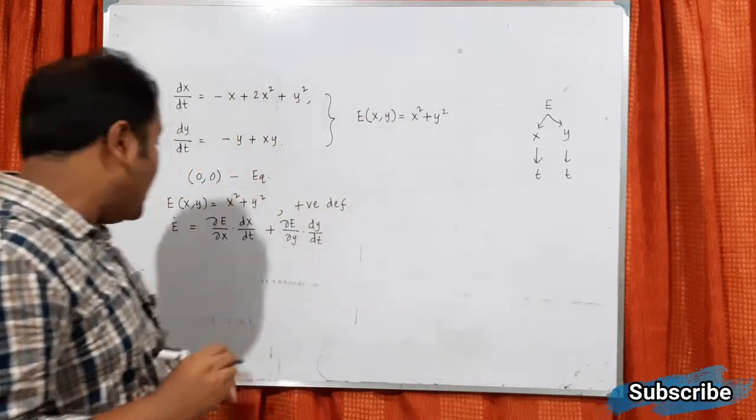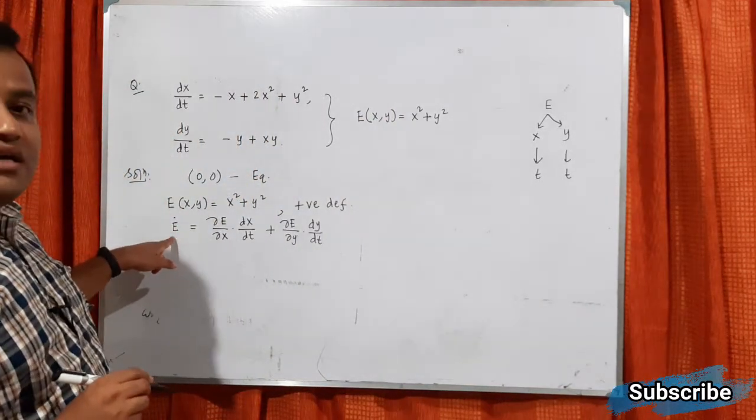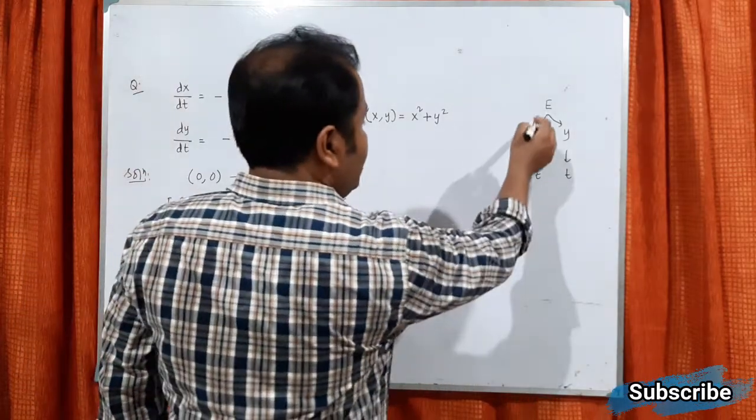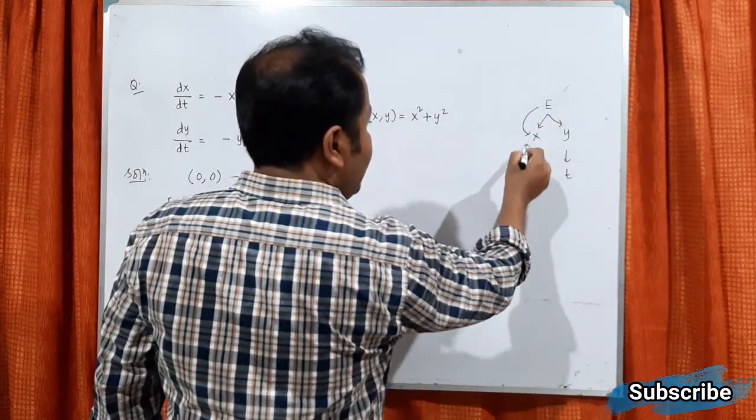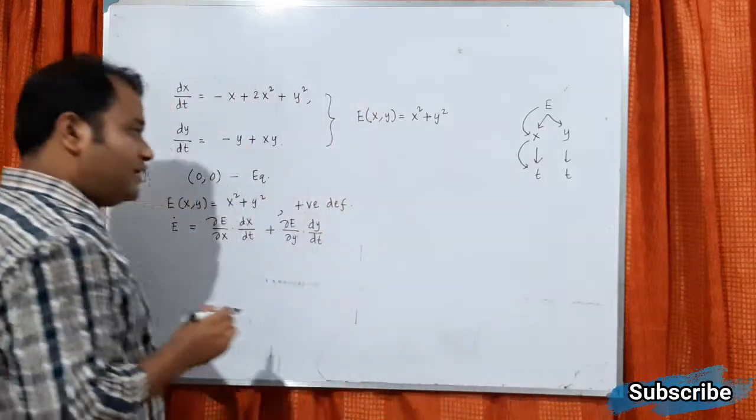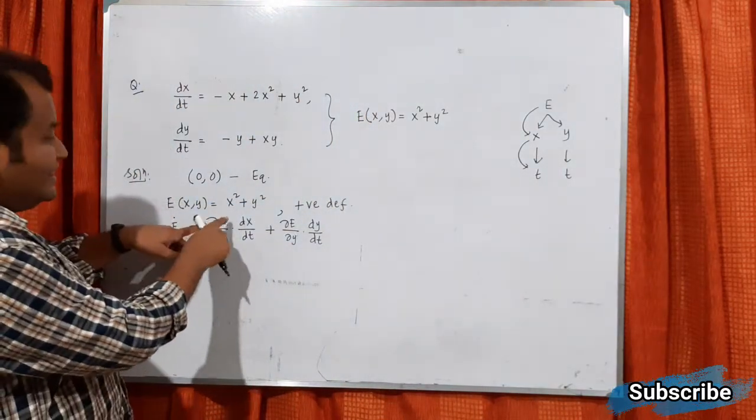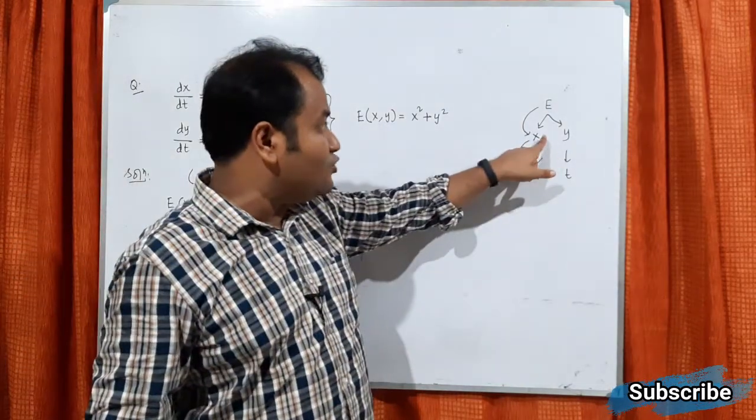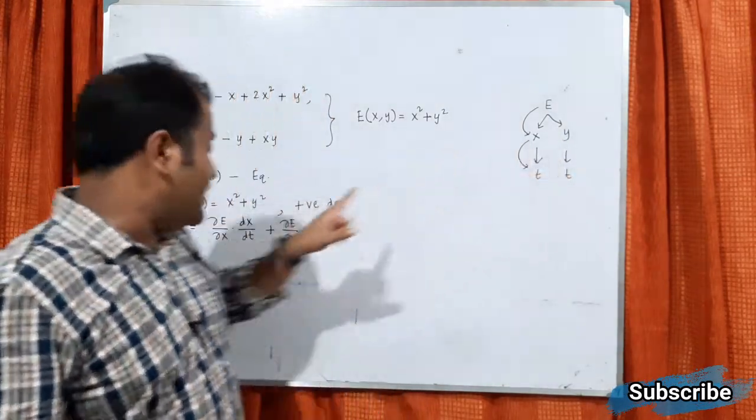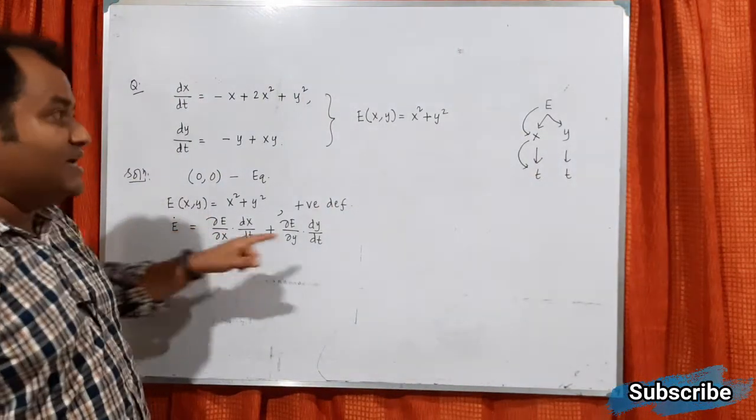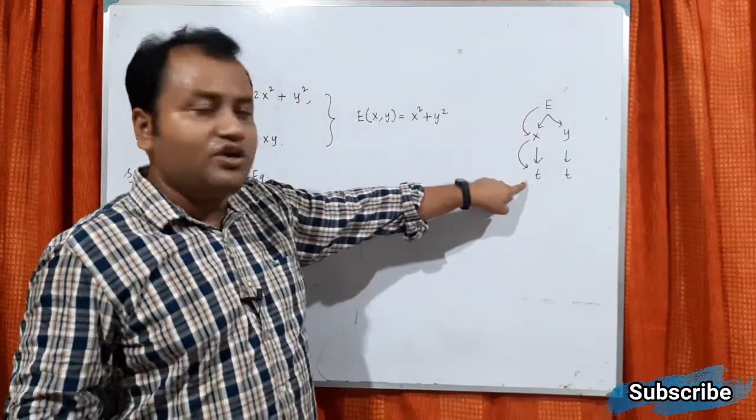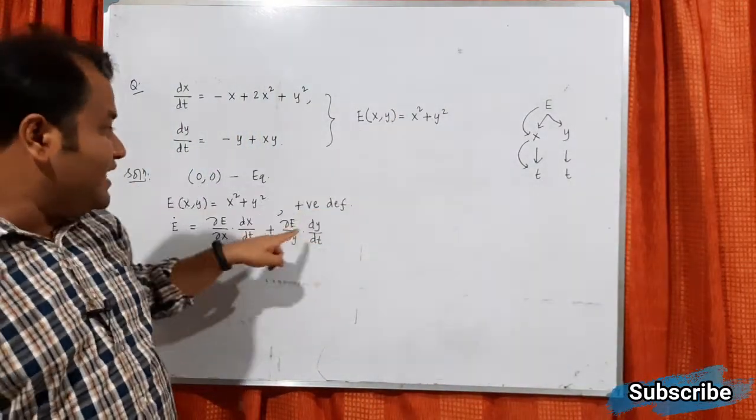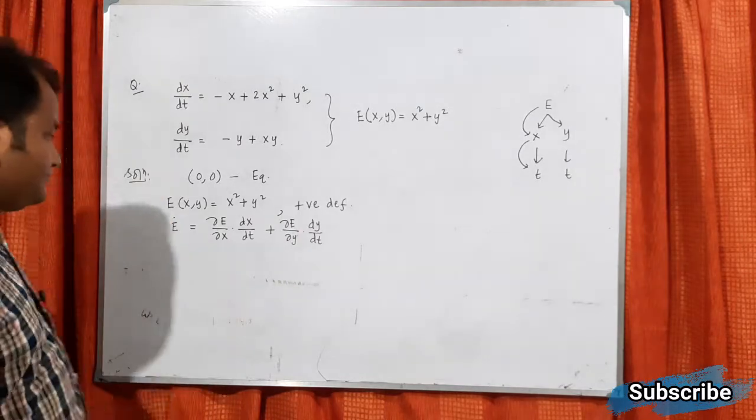Now finally we want E dot. E dot means derivative of E with respect to t. Now how can we reach t? First of all, from E we have to go to x, and then from x we have to go to t. So that is del E del x. You can ask why we are using del. Because under E there are two options, x and y, so a partial derivative will be there. Now from x there is only one option, so dx/dt, plus similarly del E del y dy/dt.